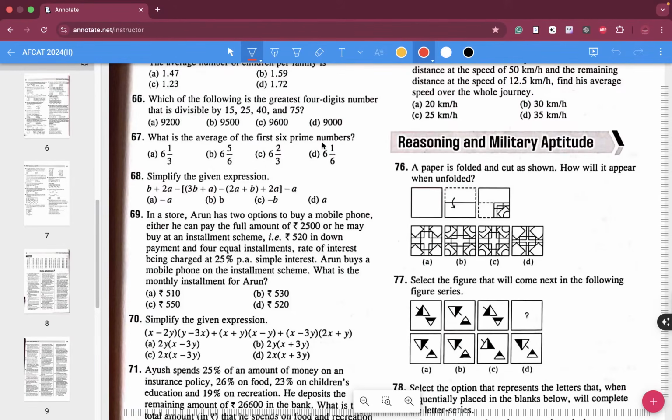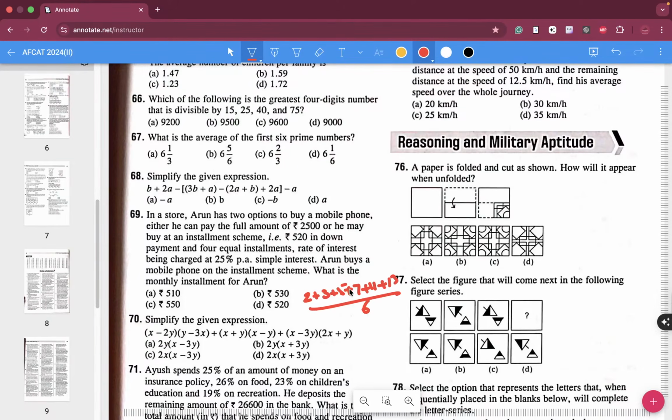What is the average of the first 6 prime numbers? The first 6 prime numbers are 2, 3, 5, 7, 11 and 13, divided by 6.